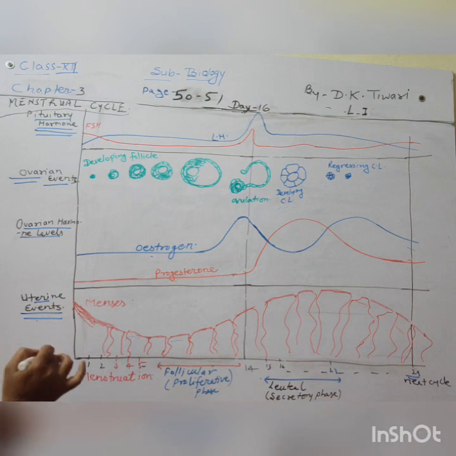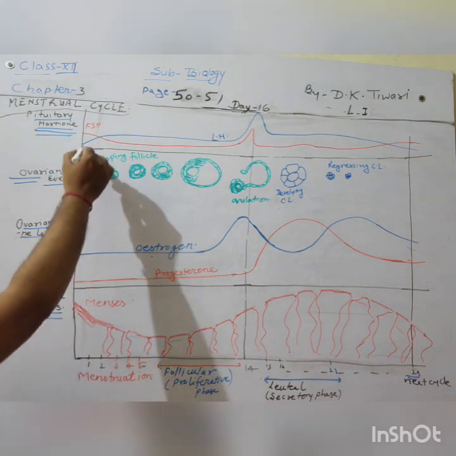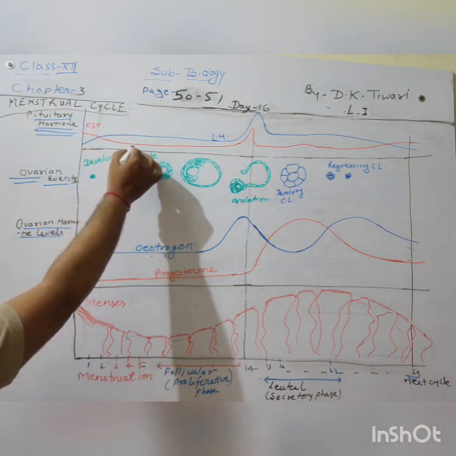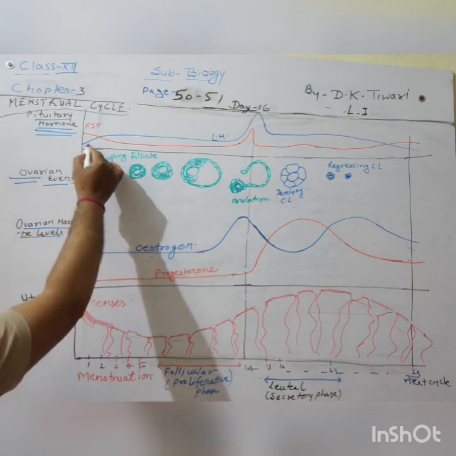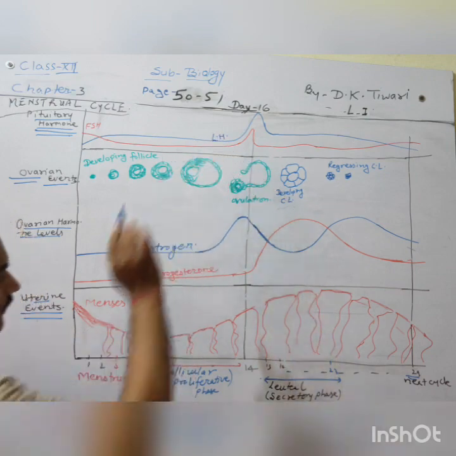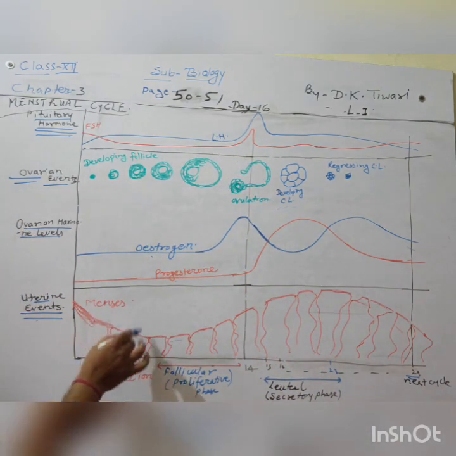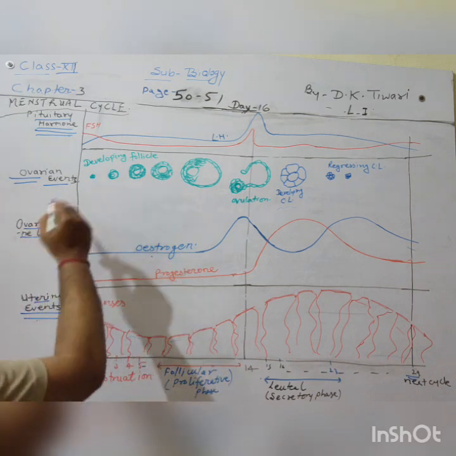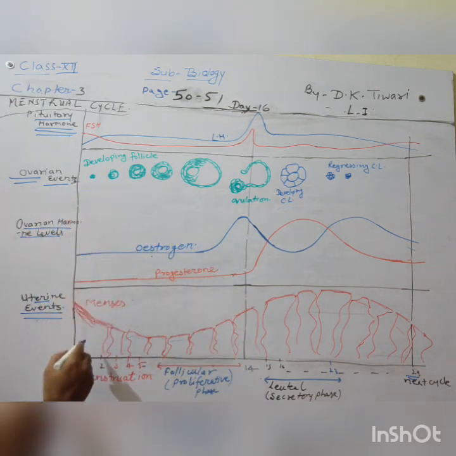On the other hand, for these events, gradually the FSH level is decreasing and the LH level is increasing and getting stable for some moment. That is for the menstruation of the uterine events. Now about the ovarian events, the same things are there.